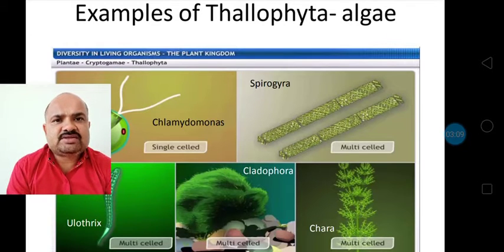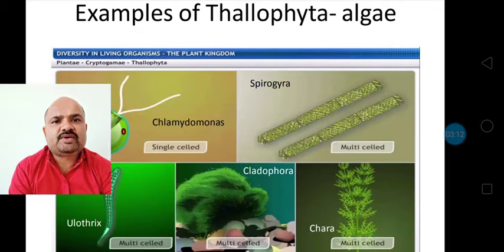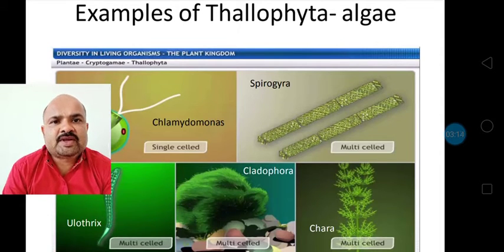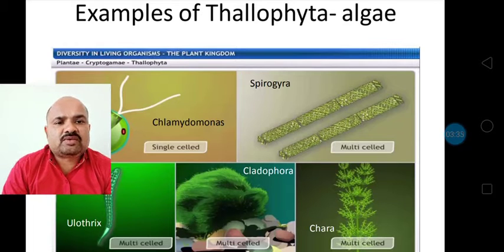You can just have a look around wherever there is stagnant water. In stagnant water you can see different types of green pigmented water. This green pigmented water is nothing but the algae. These algae play a very crucial role in the ecosystem. Most of the photosynthesis is done and most of the oxygen is evolved by these algae.